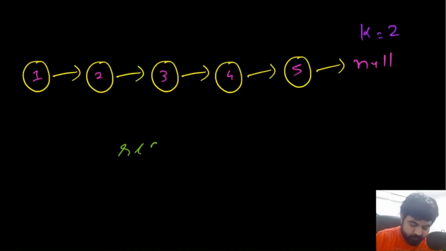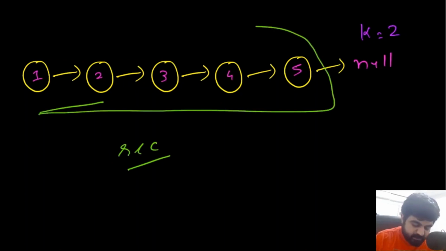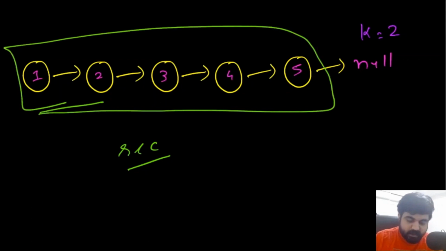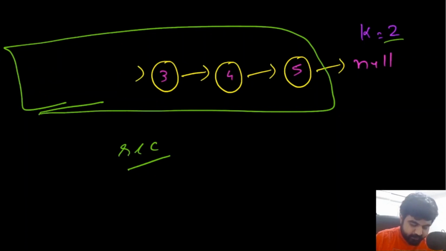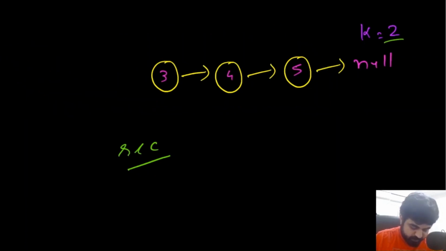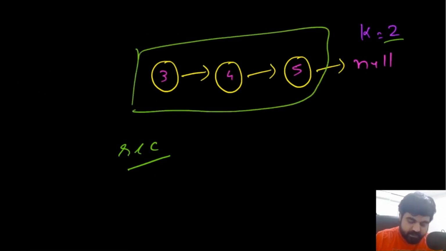Why a recursive approach? Because every single time, first we consider all of these 5 nodes with k equal to 2. Once we are done with these 2 nodes, we can get rid of them, and our input shrinks to 3 nodes. Then we repeat the same process, and if we get rid of these 2 nodes, we are left with just a single node.